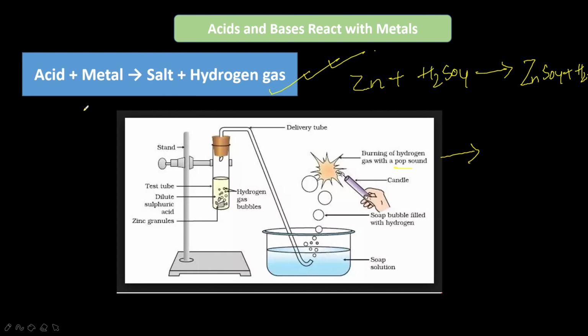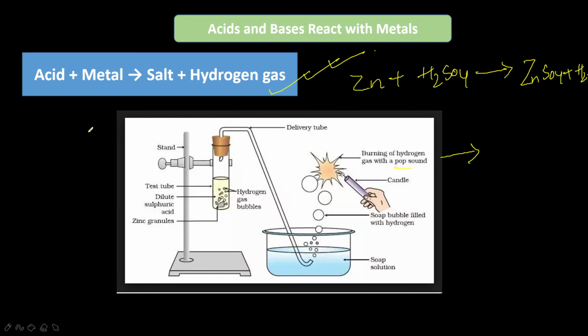So curd and other sour foodstuffs such as vinegar, lemon juice, orange juice should not be kept in metal vessels like copper vessels or brass vessels, as curd contains organic acid, which reacts with the metal of the vessel to form poisonous metal compounds which can cause food poisoning and damage our health. That's why these things should not be kept in metal containers. Whether it is a mineral acid or an organic acid, the acidic nature is present. When it reacts with a metal, it will form its salt and hydrogen gas.